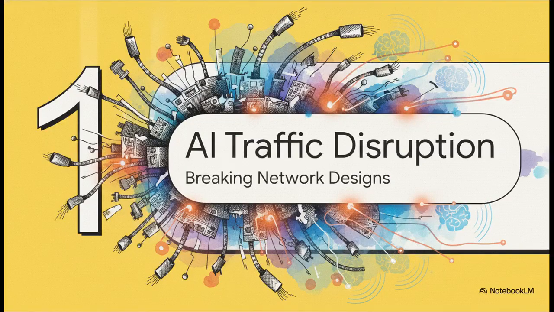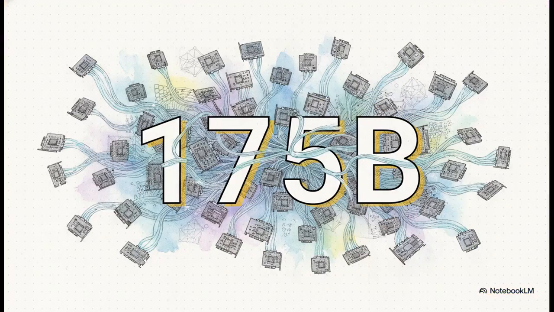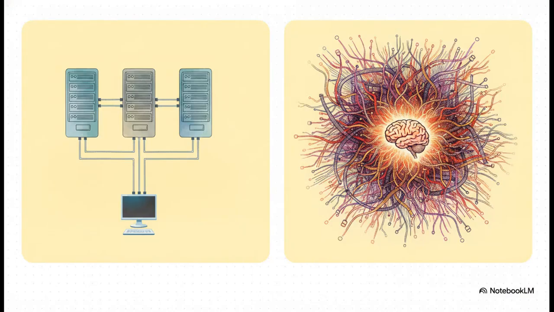All right, starting with Section 1, the AI traffic disruption. Let's see exactly why AI breaks standard network designs. 175 billion. That is the number of parameters in the original GPT-3 model. To train a model of this immense scale, you have to coordinate tens of thousands of GPU accelerators. And here's the kicker. They aren't just working independently. No, they have to work in incredibly tight synchrony across weeks or sometimes even months of continuous, nonstop computation.